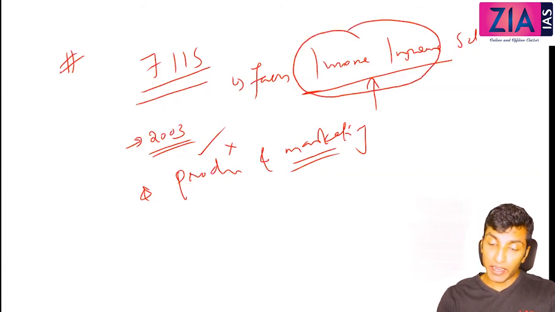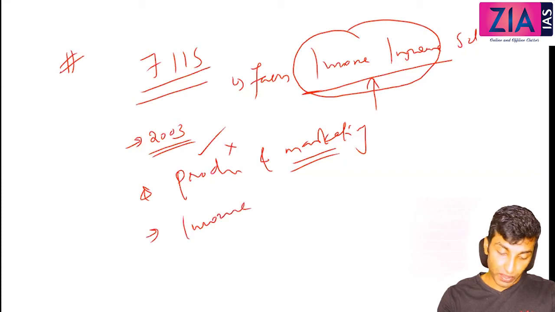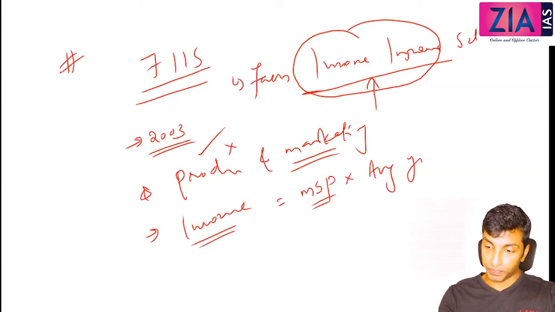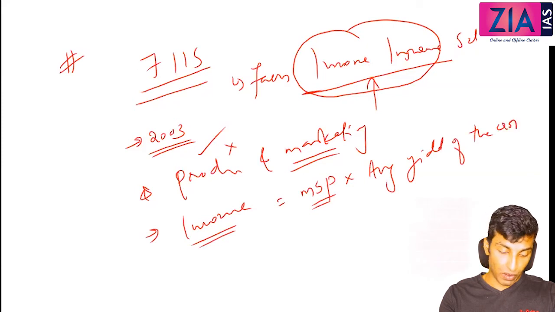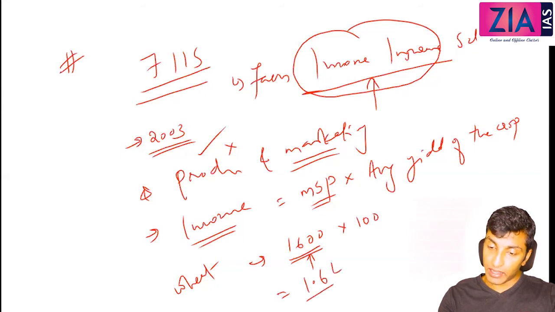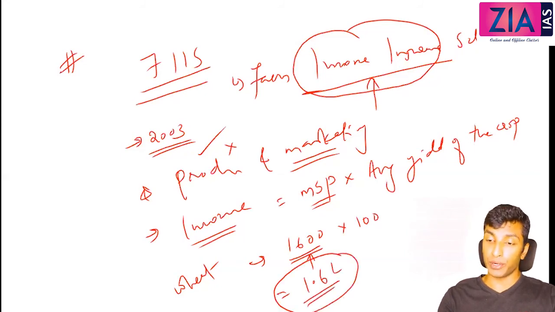Just write one more line: it ensured income to the farmer. What is the income that is ensured? The income ensured is the MSP, the minimum support price, multiplied by the average yield of the crop. For example, if you talk about wheat, let's say MSP is 1600 per quintal, and let's say the average yield of that particular land is 100 quintal. So how much is this farmer insured for? 1.6 lakh rupees of income is insured.